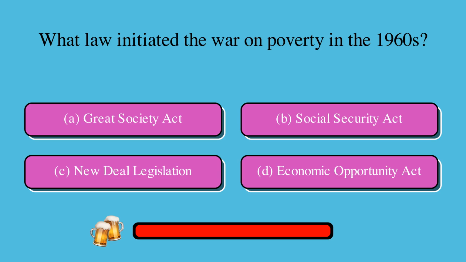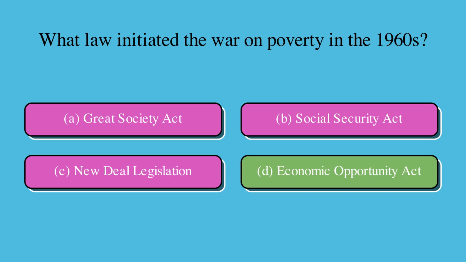What law initiated the war on poverty in the 1960s? Is it A, Great Society Act, B, Social Security Act, C, New Deal legislation, or D, Economic Opportunity Act? The correct answer is D, Economic Opportunity Act.